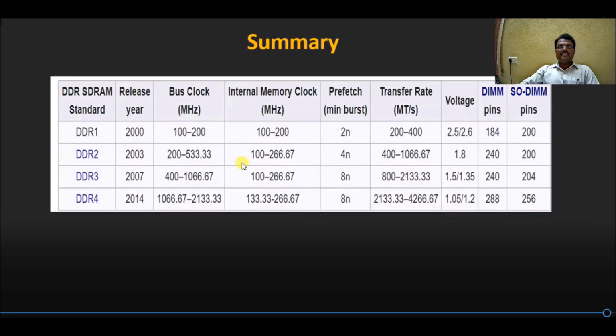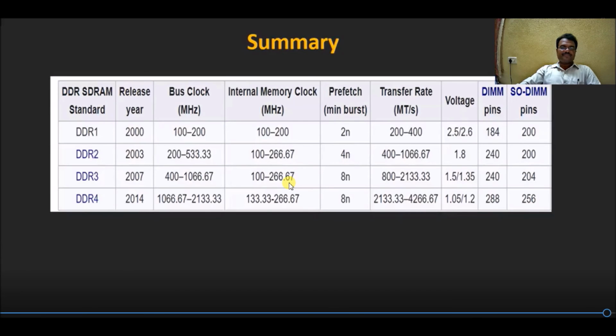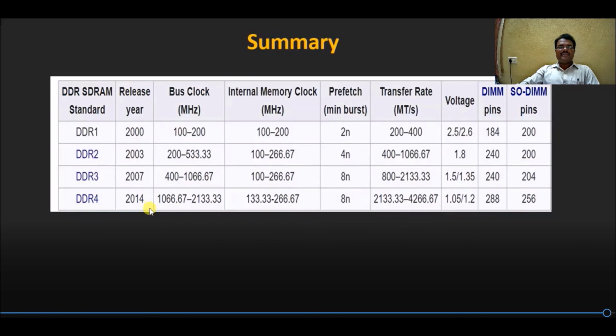For DDR3, the internal memory clock frequency is 100 to 266.67 MHz, and for DDR4 it is 133.33 to 266.67 MHz. The prefetch minimum burst is 2 bits for DDR1, 4 bits for DDR2, and 8 bits for DDR3 and DDR4.